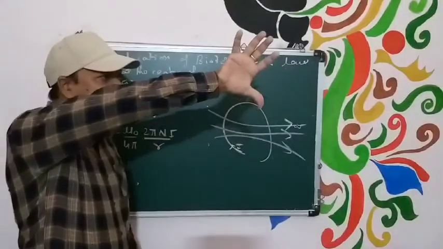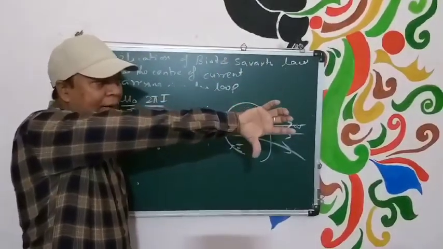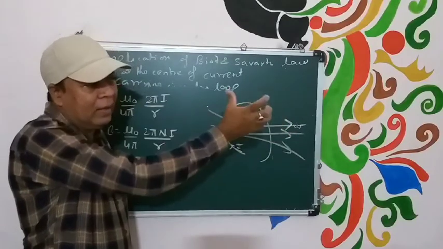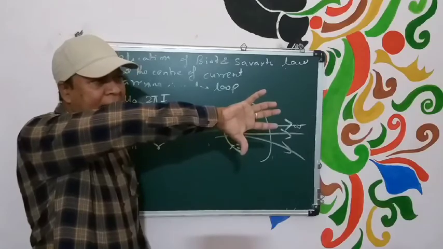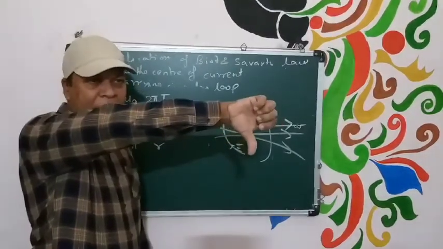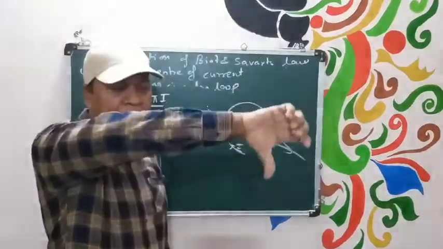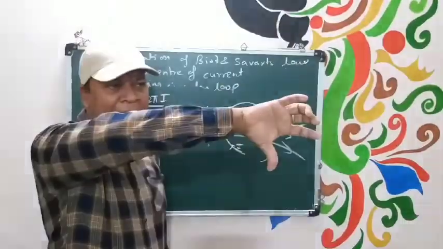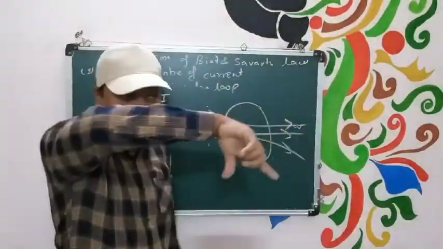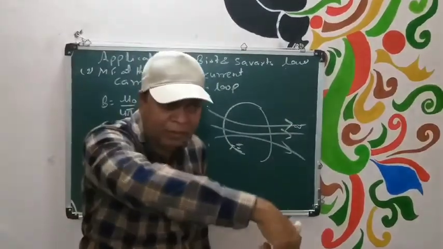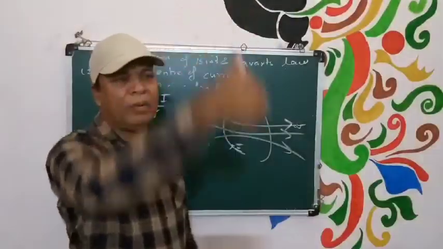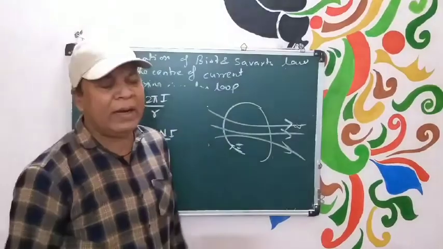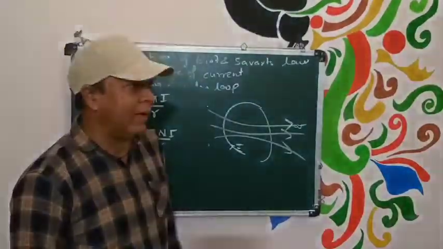Suppose this is the loop and current is flowing in the loop. Fold your fingers in the direction of current. In this way, if you have folded the fingers, then the thumb will indicate the direction of the magnetic field. Suppose current is flowing in this way, then the magnetic field will be downward. And if current is flowing in this way, then the magnetic field will be upward. So you can determine the direction of the magnetic field.